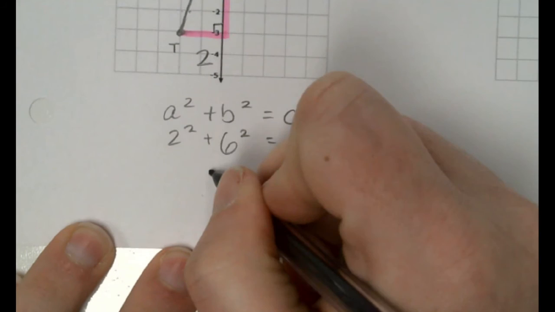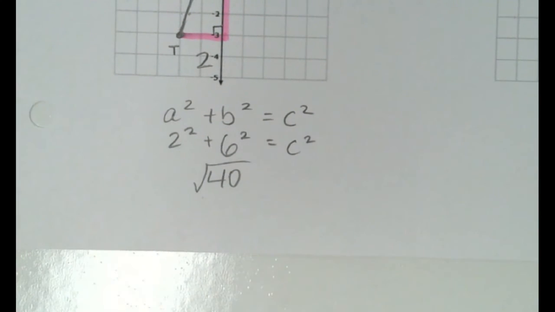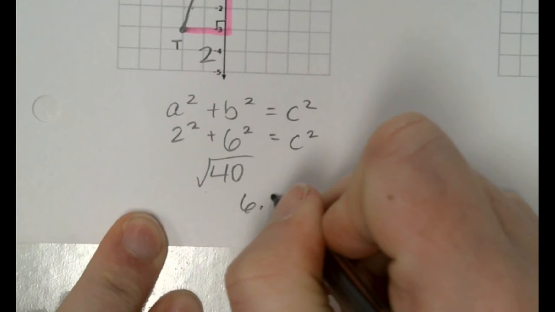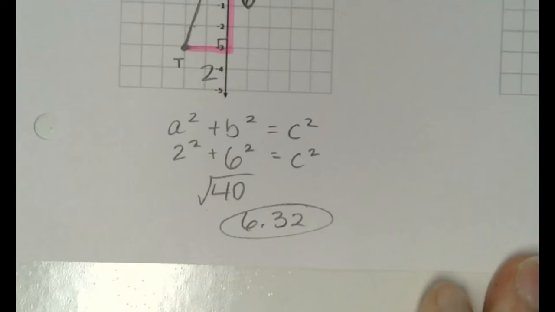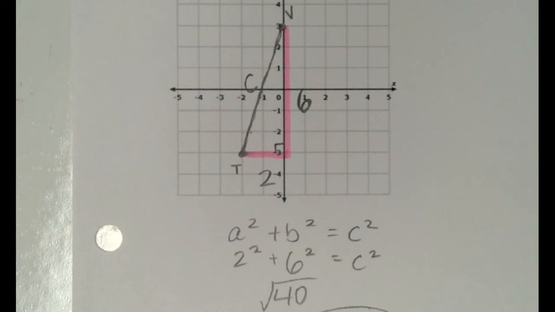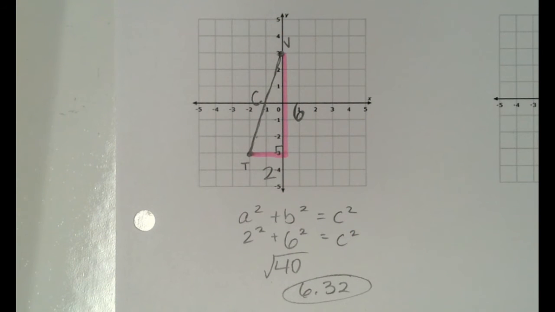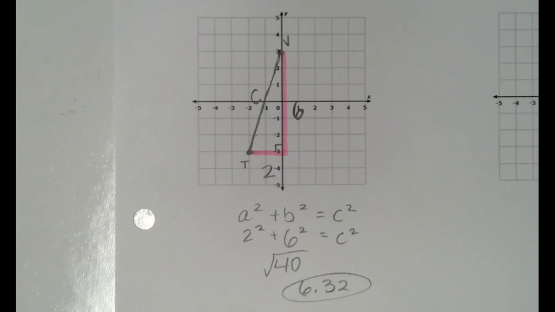That gave me 40. And what's the last thing we need to do? Square root it. Square root 40. And it looks like about 6.32. So that means that segment up there, let me scoot back up, from T to V is about, and I'm saying about because we did round it, it's about 6.32 units long from here to here. That's not so bad, is it?